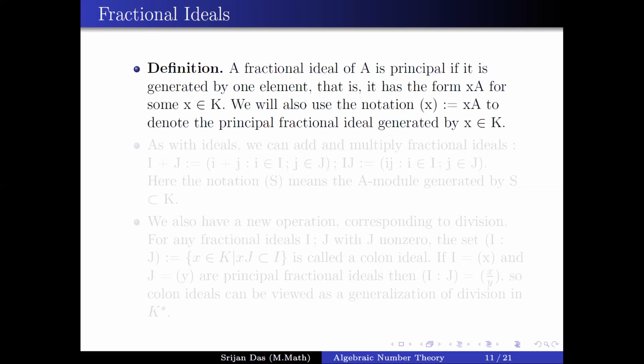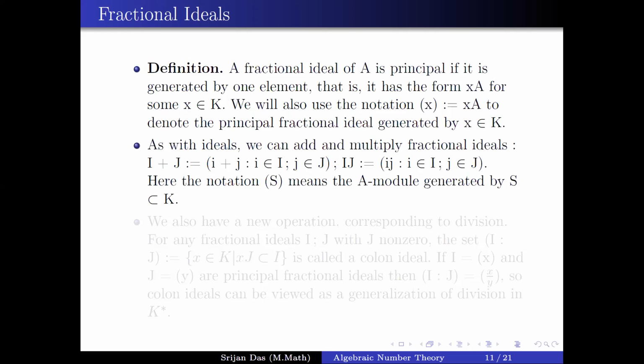Now, a fractional ideal of A is principal if it is generated by one element, that is, it is of the form xA for some x in the field K. Note that x is in K, not necessarily in A. We will also use the notation (x) to denote this fractional ideal. As with ideals, we can do addition and multiplication for fractional ideals.